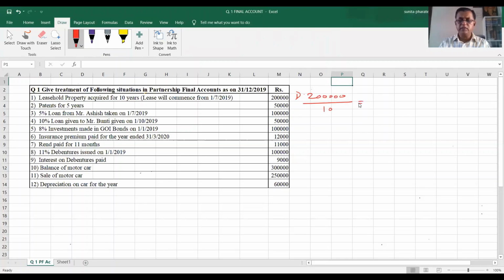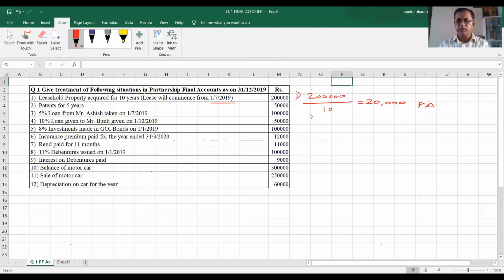That means the yearly lease will be 20,000 rupees. It means every year the company or partnership firm will write off 20,000 rupees per year. But the information is given that on 1st July 2019 the lease has commenced.